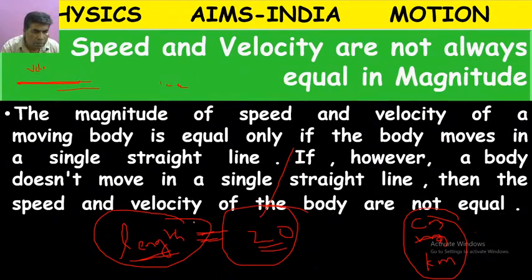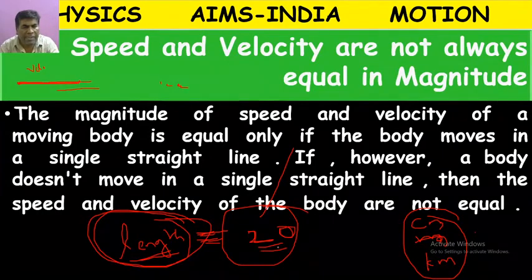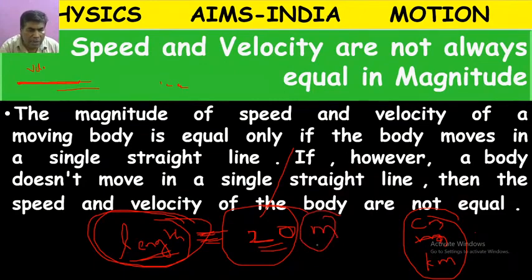Suppose the length of a body is written as 20. But 20 what? 20 centimeter means very small. 20 meter means somewhat big. 20 kilometer means very big. If we keep the unit after the numerical value, then only it will have a meaning.